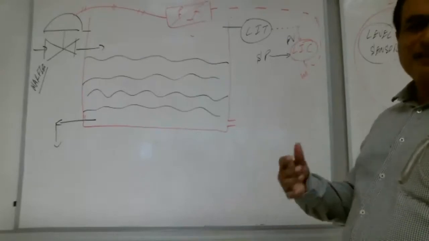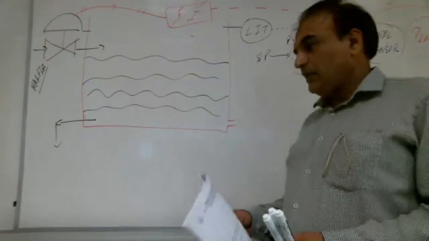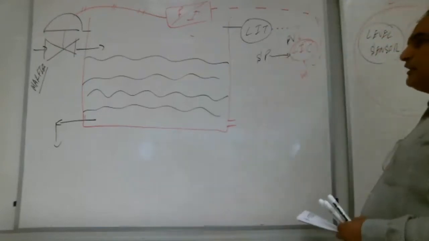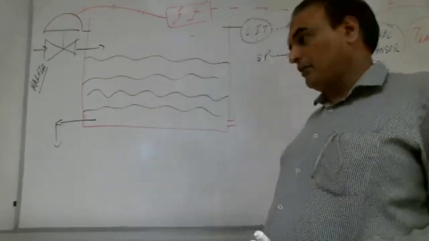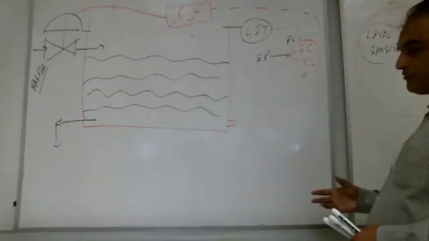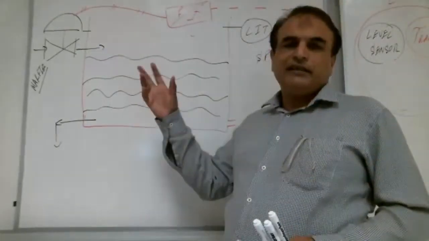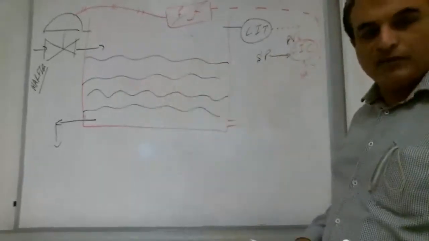What is the reason? Inshallah, as we go more and more, we will discuss it, and you guys will get the idea about the advantages of the control valve. But keep this question in mind: even if we put a solenoid valve here, it will not be continuous control, it will become on-off control.